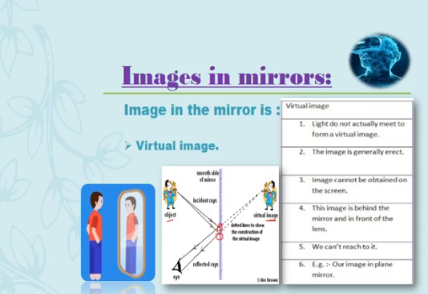The image cannot be obtained on the screen. This kind of image produced by the mirror cannot be captured or made on a screen, and it is behind the mirror, so we cannot reach it. Actually, we cannot see anything behind the mirror; it only seems to be formed over here. Such an image, which cannot be captured and seems to be behind the mirror where light appears to meet, is called a virtual image, and that is a quality of the image formed by a mirror.